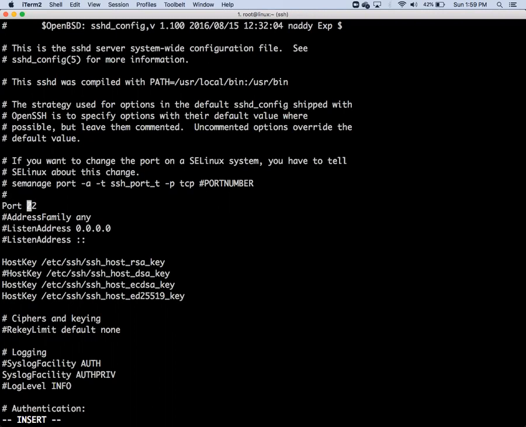So port number 22. If I want to change this port number to some other, like 2232, you can have any port number greater than 1024, because the range 0 to 1024 is a set of standard ports. For example, 80 is used for HTTP, 445, or 143. It's not SMTP, it's IMAP. SMTP is 25. FTP, File Transfer Protocol, is 21.